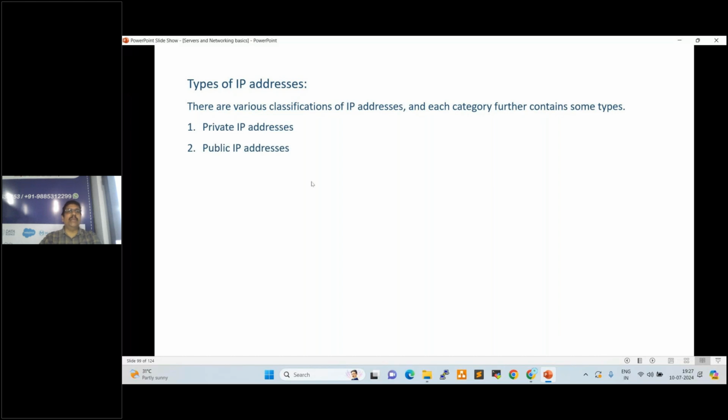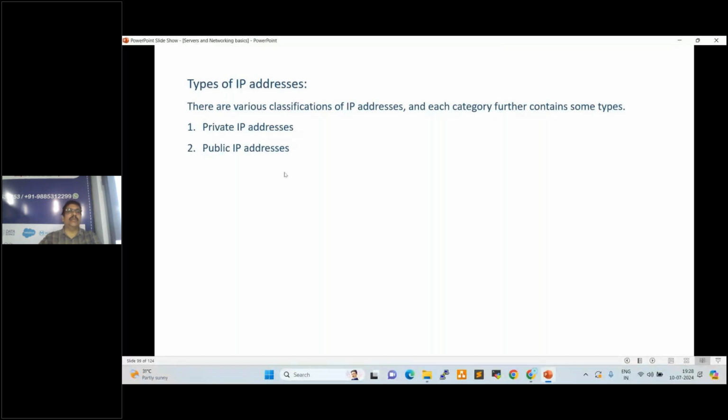What is a private IP? What is a public IP? The private IP is for internal communication. The public IP is what we use to connect to our cloud server. Once you log into the server, we always use the private IP address.